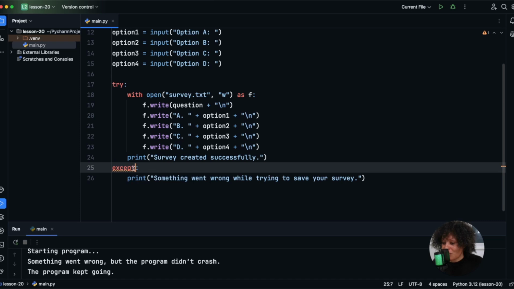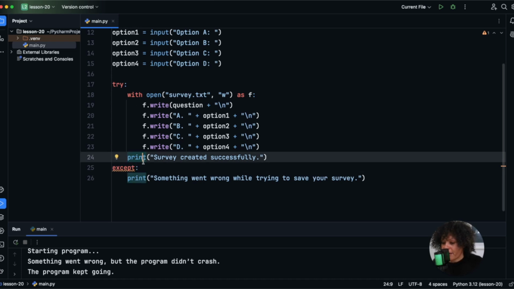So we would want to make sure in a real program that we were writing the correct type of error that could occur in this block of code. Okay, so now we have the first piece of our tool. It's going to ask for a question, it takes options, and it saves everything to a file safely.